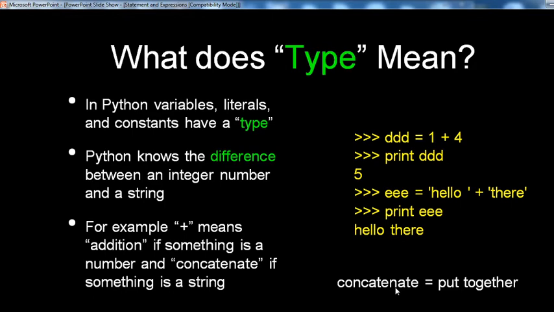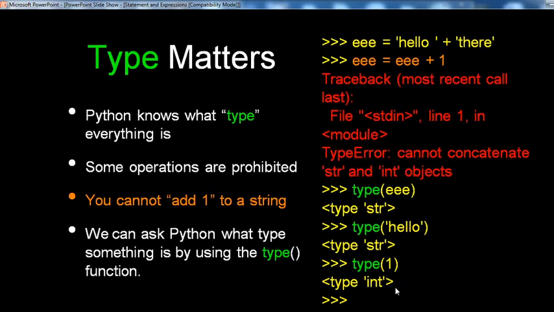Suppose you define e equals single quote hello plus single quote there. Print e gives hello there, which is concatenation, putting together. So the plus symbol is used for numeric values as well as strings.